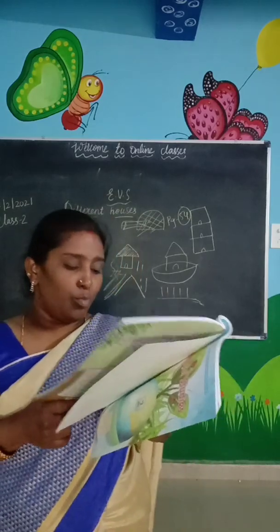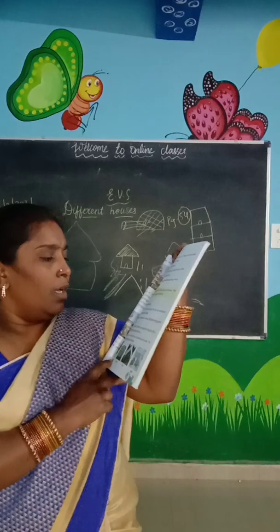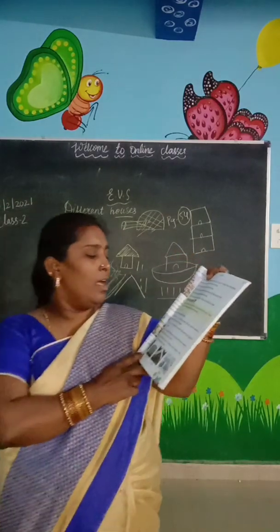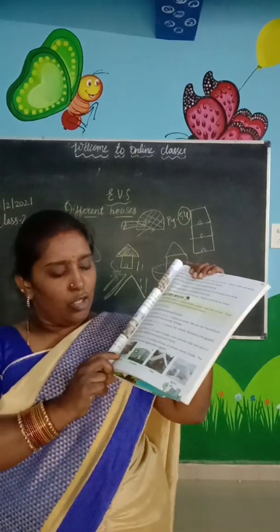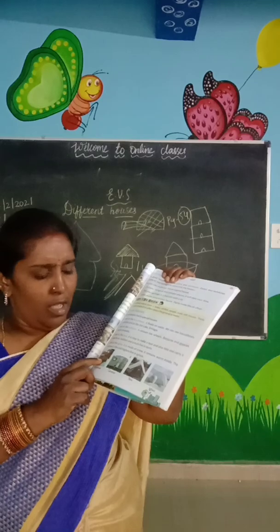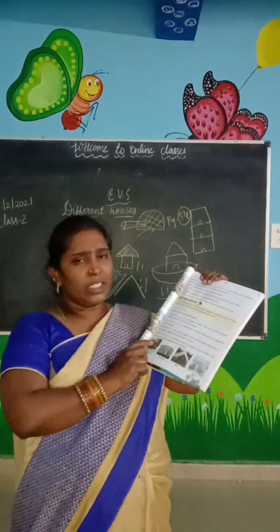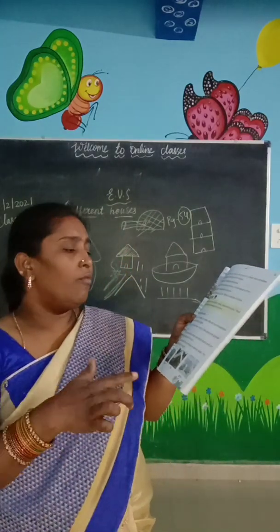Look at the houseboat. See, there is a house on the boat. It floats on water. We can see houseboats in Kerala and on the Dal Lake, Srinagar. On the boat, they will construct the house with sticks, bamboo sticks or something. So it will float on the water.